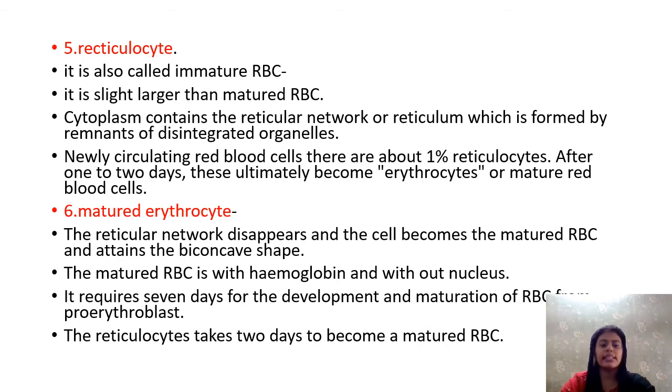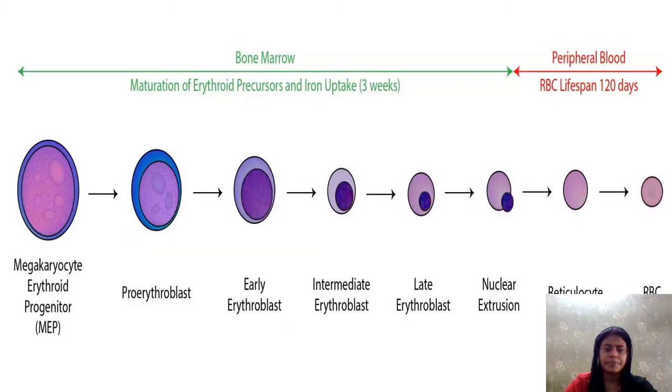And the sixth stage, this is the final stage, is the matured erythrocyte. The reticular network disappears and the cell becomes a matured RBC, attains biconcave shape. The matured RBC has hemoglobin and no nucleus. It requires 7 days for the development and maturation of RBC from proerythroblast. The reticulocyte takes 2 days to become a mature RBC.